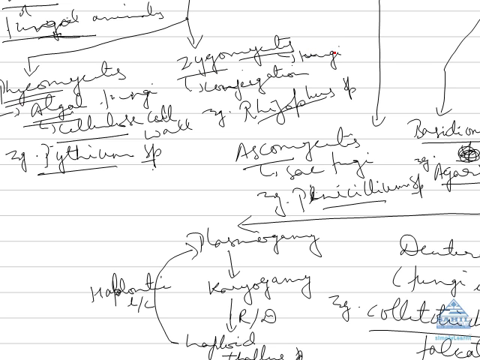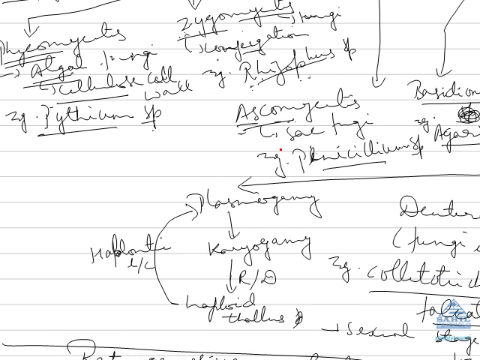Second is zygomycetes. Now coming to the classification of the second class, which is zygomycetes. Zygomycetes means conjugation fungi. Example, Rhizopus, where heterothallism was first discovered by Blakeslee. In this, we have conjugation with the help of gametangial contact.